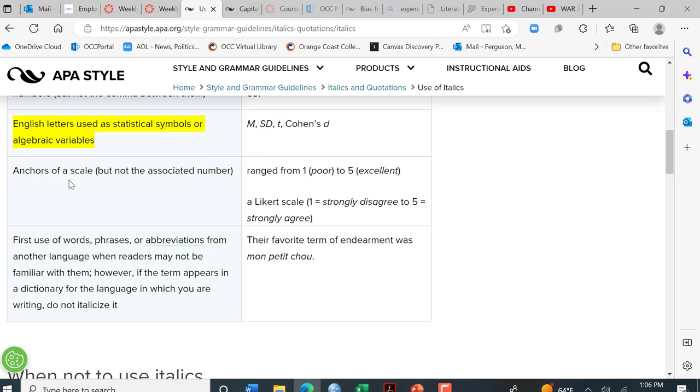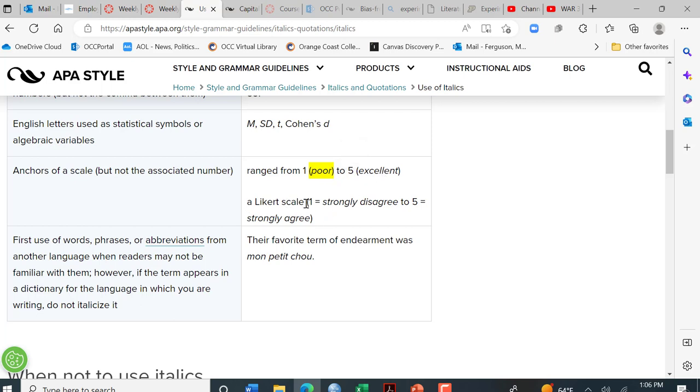Often in the papers that you'll be reading, they'll be talking about a Likert scale, and you might report that in your summary in the literature review, or you yourself might use a Likert scale and need to report that in your methods section. So here you note the numbers are presented here, and then the anchors of the scale are in parentheses, and within those parentheses is italicized. The parentheses themselves are not italicized, just the words. These are the anchors of the scale, poor to excellent.